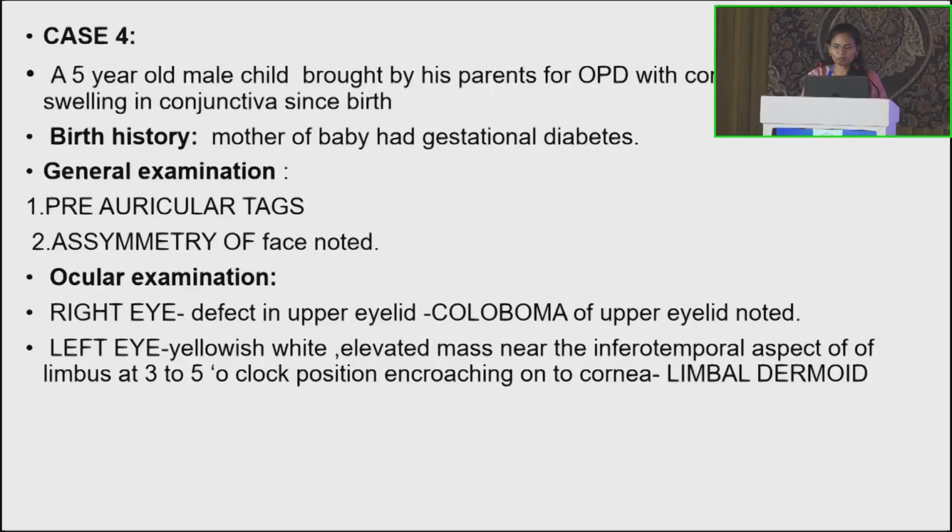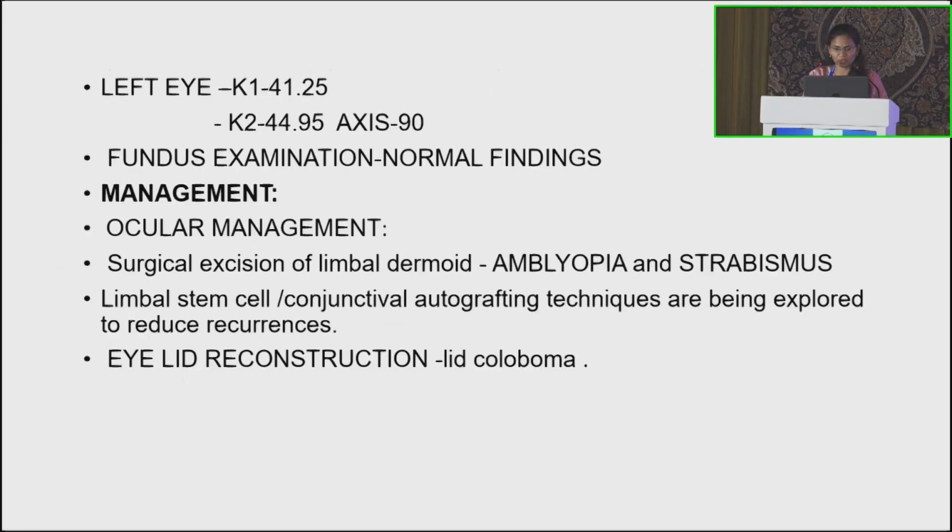Case 4 is a 5-year-old male child brought by his parents with the complaint of swelling in the conjunctiva since birth. Birth history revealed the mother of the baby had gestational diabetes. General examination: preauricular tags and asymmetry of face are noted. Ocular examination: in the right eye, we can see a defect in the upper lid, that is, coloboma of the upper eyelid. In the left eye, a yellowish white elevated mass near the inferior temporal aspect of the limbus at 3 o'clock to 5 o'clock position encroaching onto the cornea, that is the limbal dermoid. In the left eye, K1 is 41.25 and K2 is 44.95, axis is 90 degrees. Fundus examination is normal.